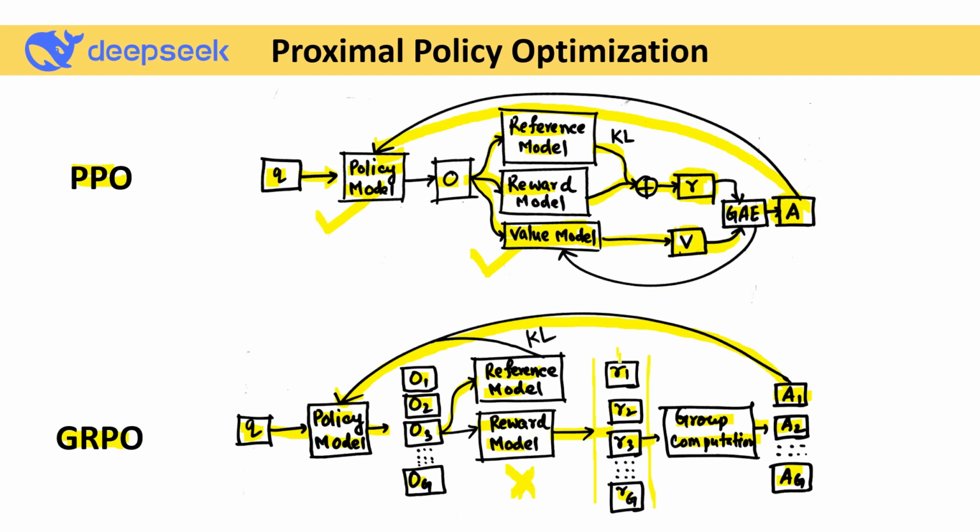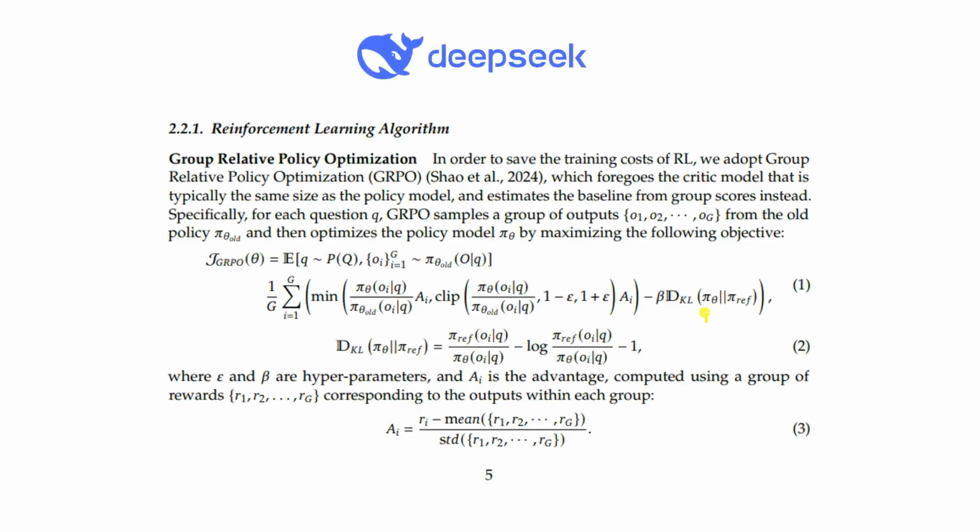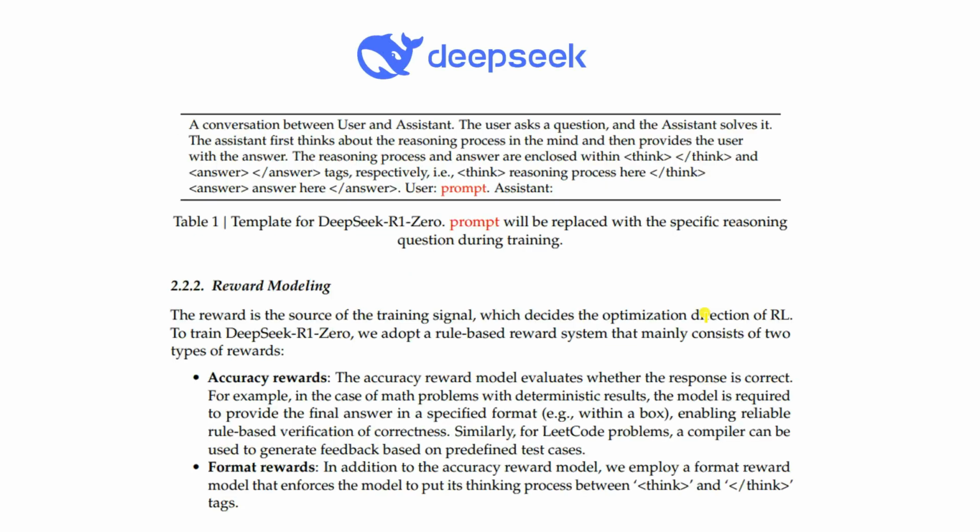Now you can see that we need to have a high quality reward model. In the DeepSeek paper, they already mentioned this. In reward modeling, DeepSeek uses a rule-based reward system that mainly consists of two types of reward. The first one is called the accuracy reward, and the second one is called the format reward.